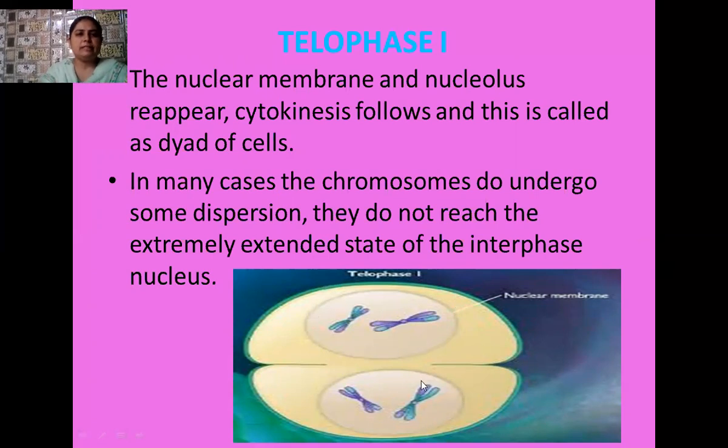Both of these daughter cells have their own nuclei. And how many chromosomes are there? Out of 4, in each daughter cell, 2 chromosomes are there. That's why it is known as a reductional division, students. So here I have written that in many cases, the chromosomes undergo some dispersion. They do not reach the extremely extended state of the interphase.